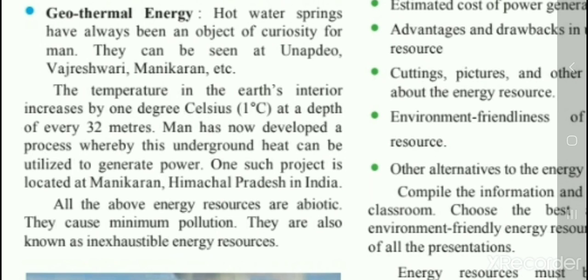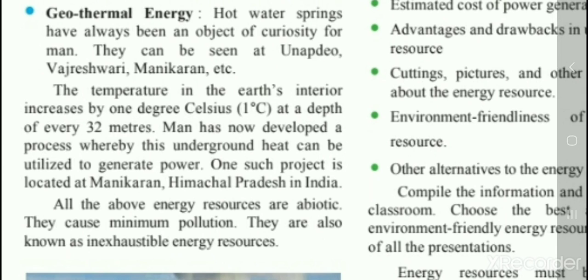The temperature of the earth's interior increases by 1 degree Celsius at the depth, meaning inside, of every 32 meters. Man is developing a technology so that this underground heat can be utilized for the generation of power. One such project is located in Manikaran, Himachal Pradesh in India.